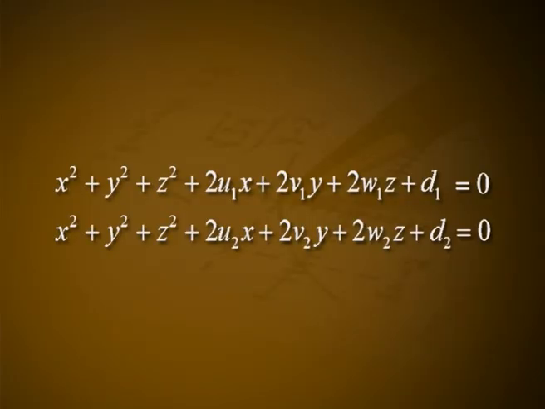Condition of orthogonality of two spheres. Let the two spheres be x² + y² + z² + 2u1x + 2v1y + 2w1z + d1 = 0 and x² + y² + z² + 2u2x + 2v2y + 2w2z + d2 = 0.